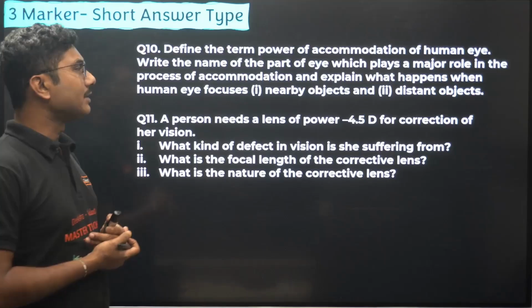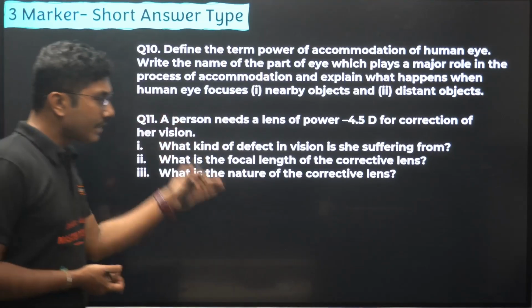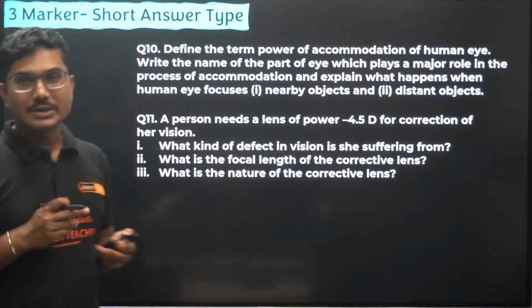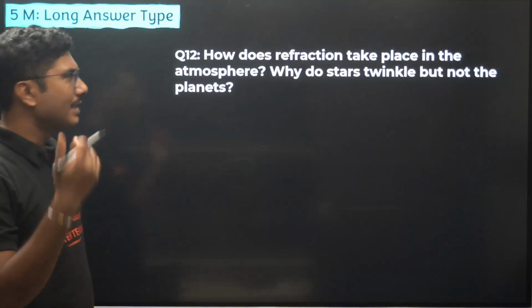A person needs a lens of power minus 4.5 D for the correction of vision. Then you have to mention what is the type of lens, what is the focal length, and what is the nature of the corrective lens. So you have to identify this.